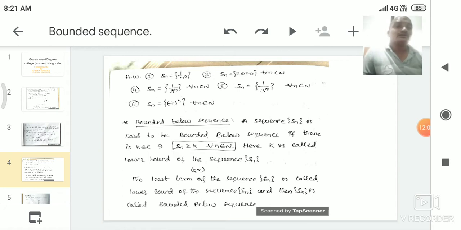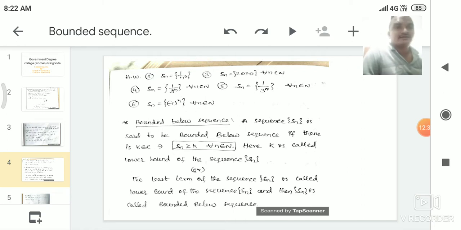That means here 2020 is upper bound for the sequence Sn is equal to 2020. Here Sn is less than or equal to 2020 for every n belongs to N. All the values of Sn are less than or equal to 2020. Therefore 2020 is upper bound for the sequence Sn. Whenever upper bound exists for the sequence Sn, then the sequence is called bounded above sequence.